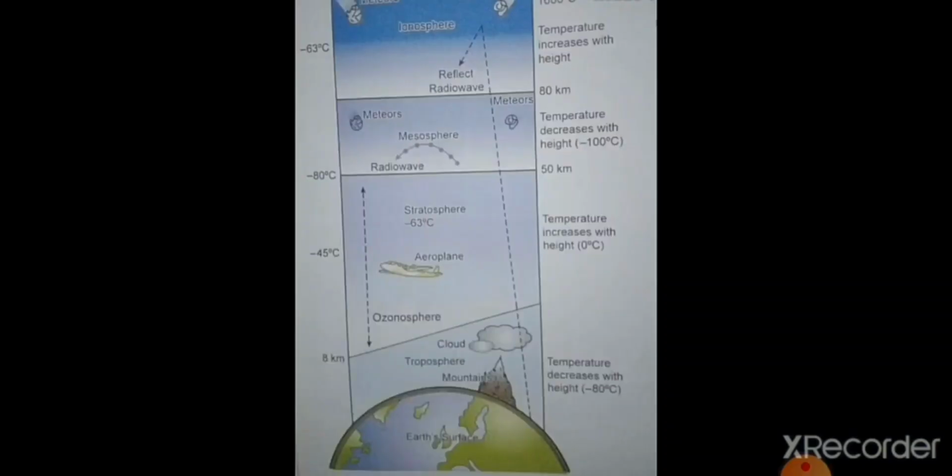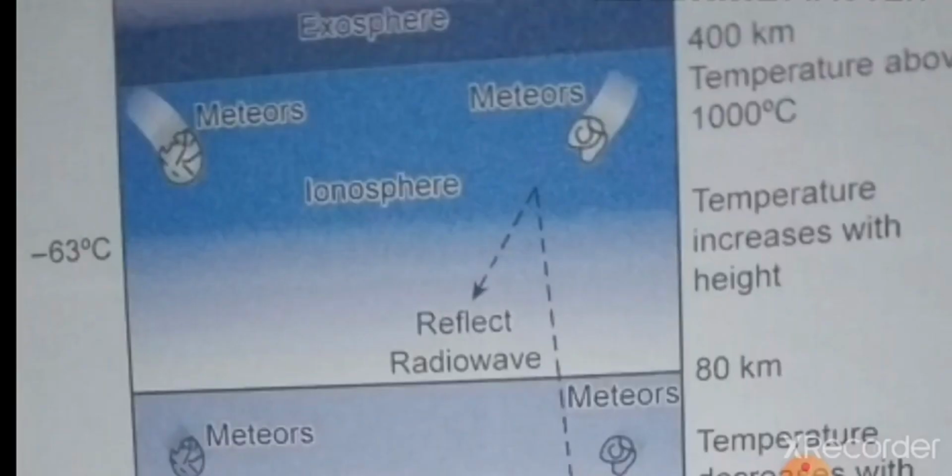Mesopause is the boundary between the mesosphere and the next layer. Next layer means it is the thermosphere. Thermosphere extends up to a height of 450 kilometers from the Earth's surface. Here, the temperature increases with height because this layer absorbs various types of solar radiations.